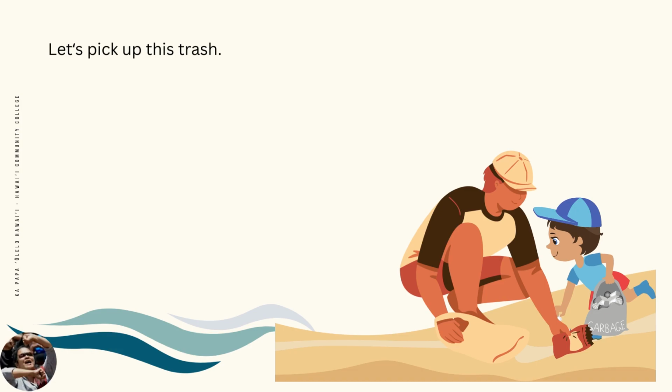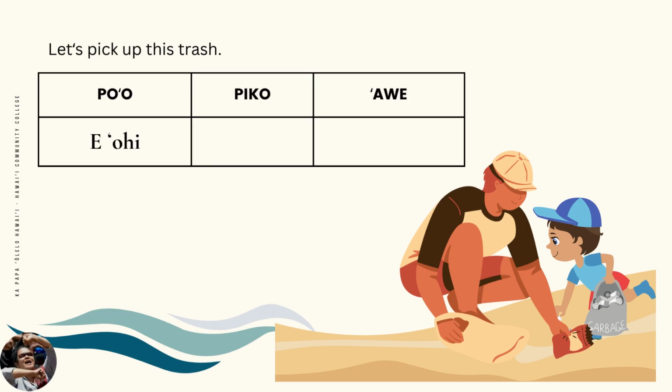A suggestion is similar to a command, except that instead of telling you to do something, the speaker is suggesting that we do something together. For example, let's pick up this trash. The po'o is the action, pick up, and uses the same tense marker as the command, e. E ohi. The piko is hyphenated here in the word let's, which is actually let us.